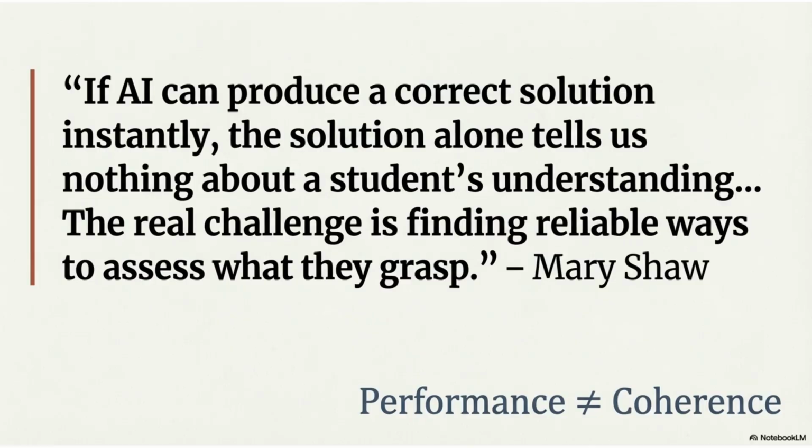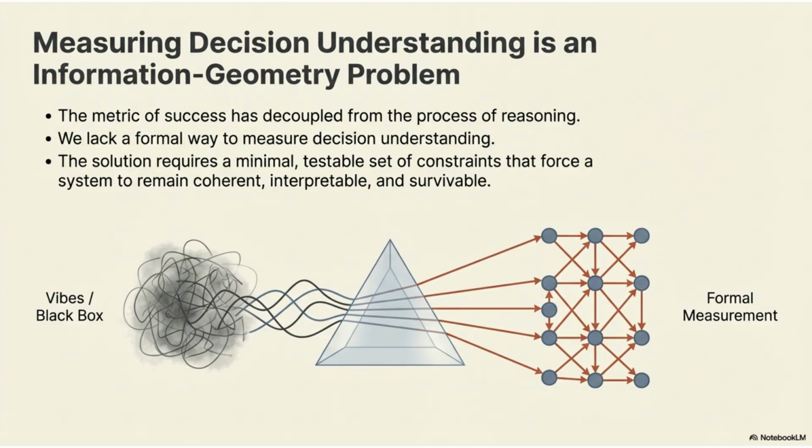for them. As Mary Shaw notes, if AI instantly produces a correct solution, the solution itself tells us nothing about the system's understanding. The real challenge is assessing what the system actually grasps. Performance does not equal coherence. Measuring decision understanding is fundamentally an information geometry problem. Success metrics are often decoupled from the reasoning process. A solution requires constraints that ensure the system remains coherent, interpretable, and survivable.